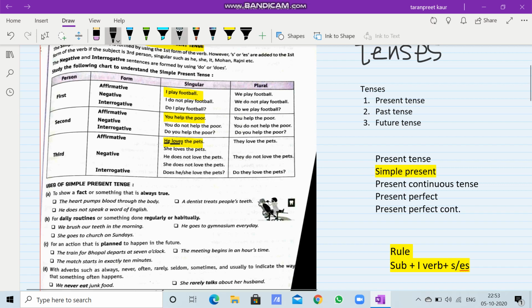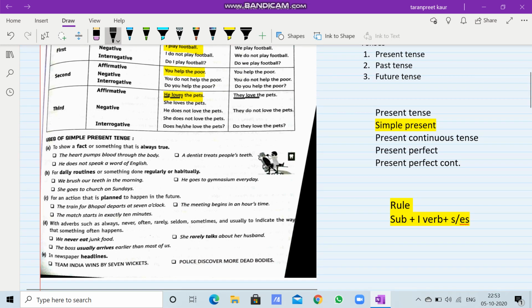Let us take one more example. Here I am taking they. Now my subject is plural. So they love the pets. If you see, I have not used s or es here because my subject here is plural. So I need not add s or es to the verb here. I hope this is clear to you.